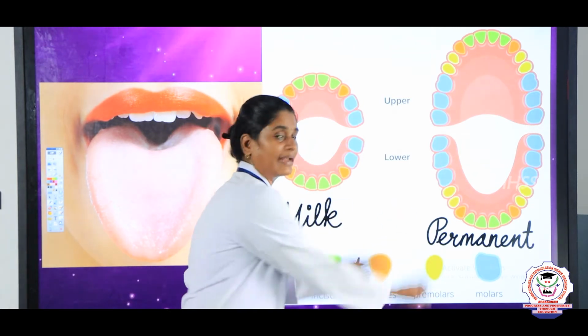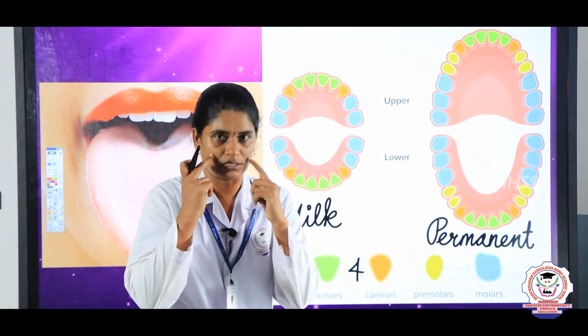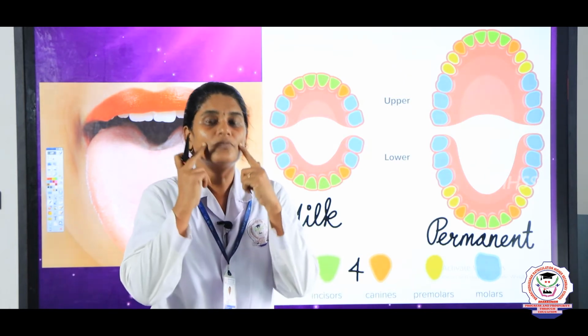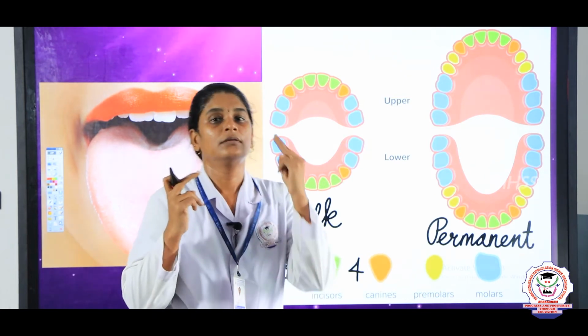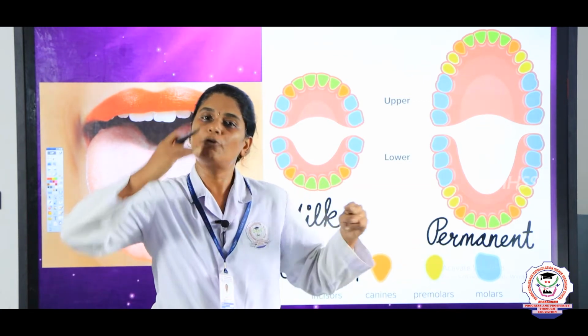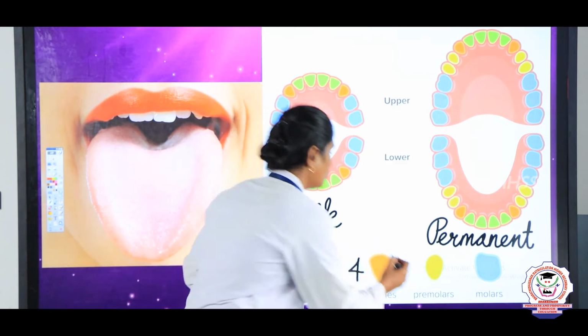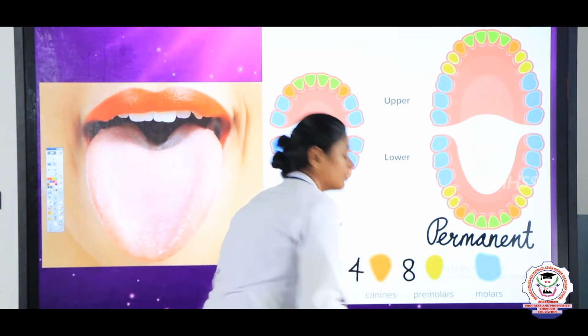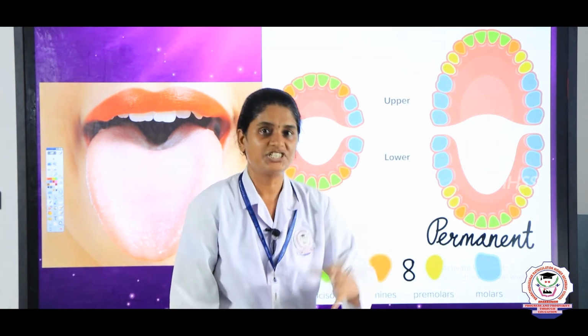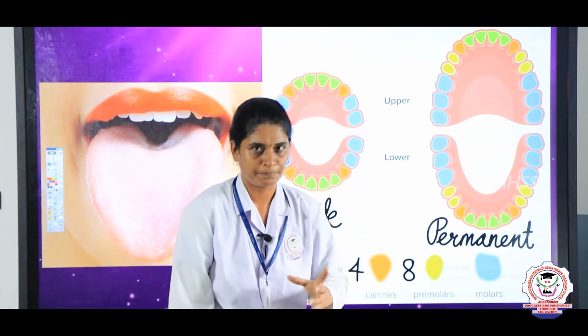The next 2 after the canine, you will have the premolars. What are premolars? Next to the canine, you will have 2 teeth on both sides, okay. So, 4 in the upper jaw, 4 in the lower jaw. Totally you will have 8 premolars. These premolars help in crushing and chewing the food, right.